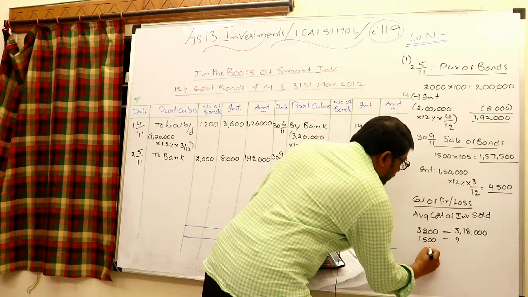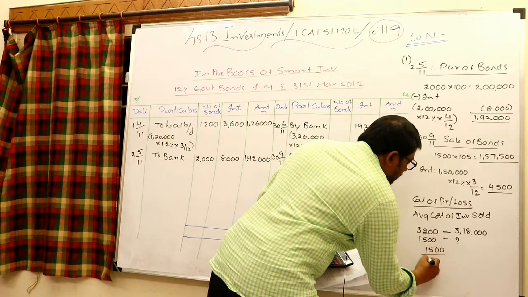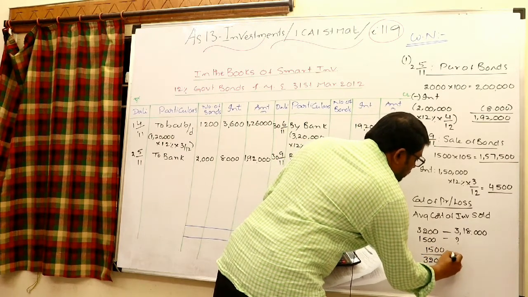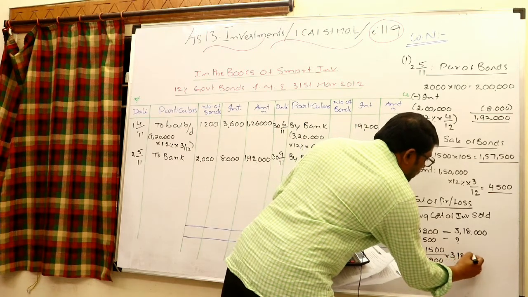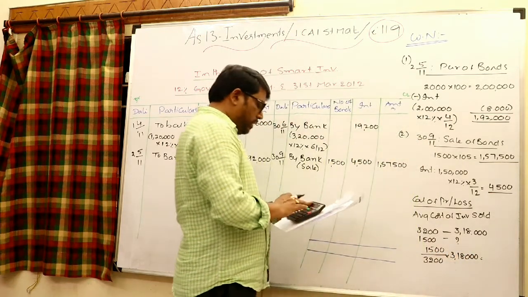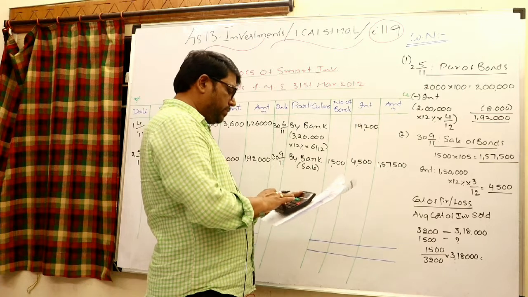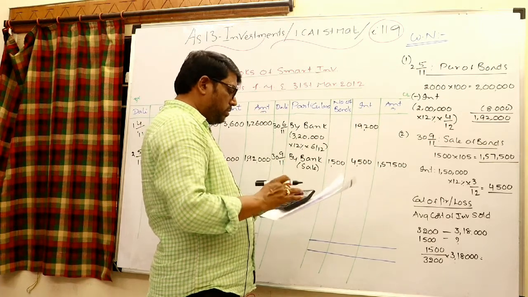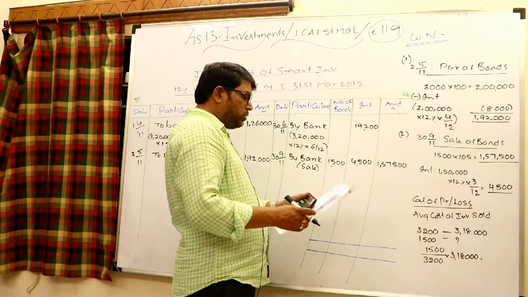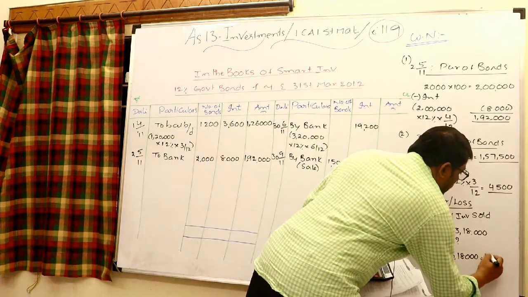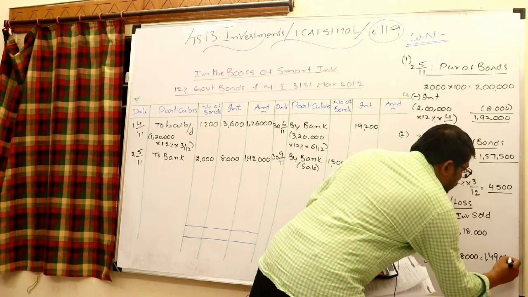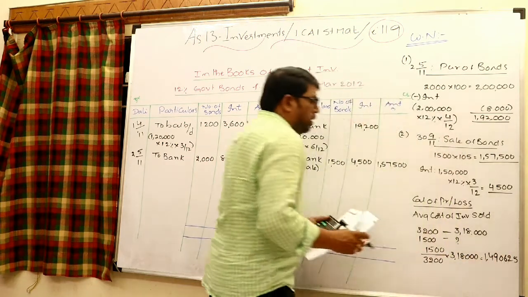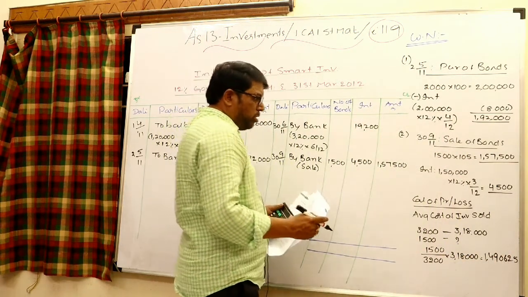Cost incurred for them 1,500 by 3,200 into 3,18,000. Check it, 1,500 divided by 3,200 into 3,18,000 is 1,49,062.5. That is the cost of investment sold.